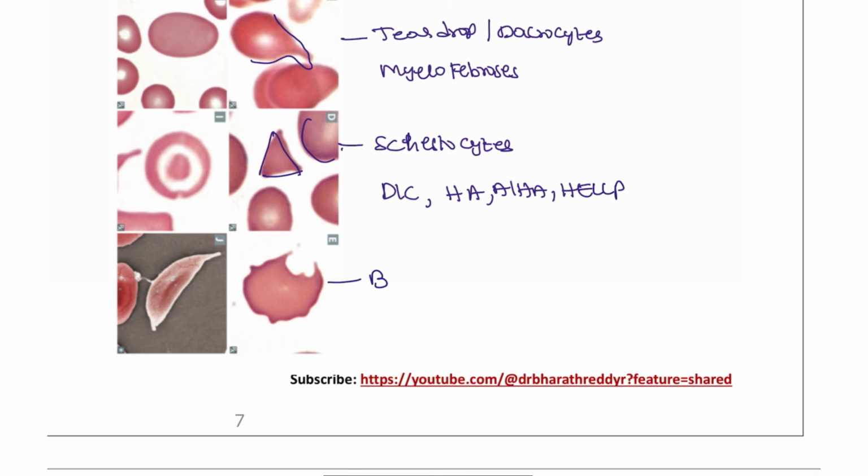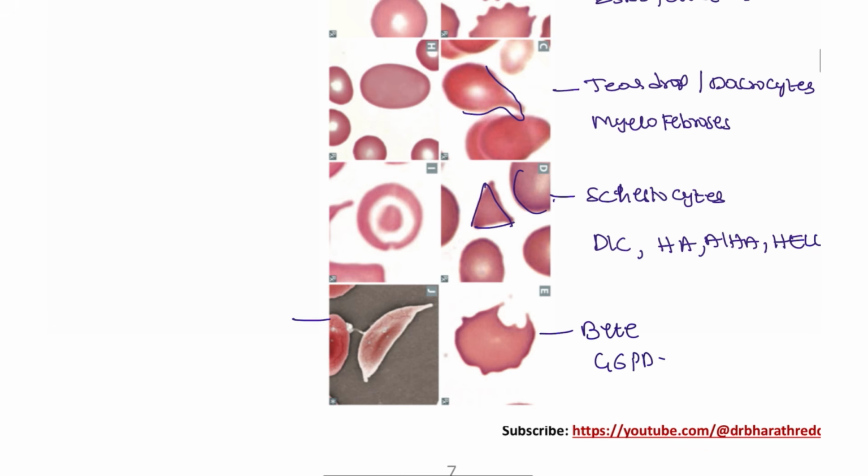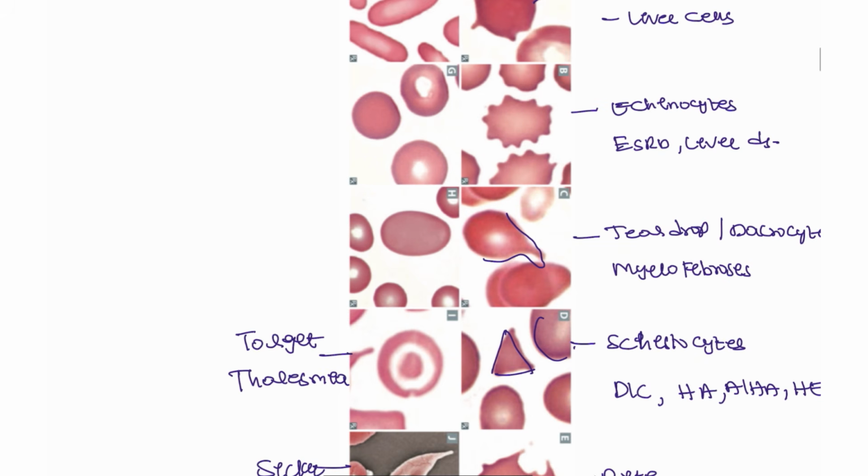Bite cells are seen in G6PD patients, and these are the sickle cells seen in sickle cell anemia patients. These are the target cells seen in thalassemia. These are the spherocytes, also seen in hereditary spherocytosis patients.